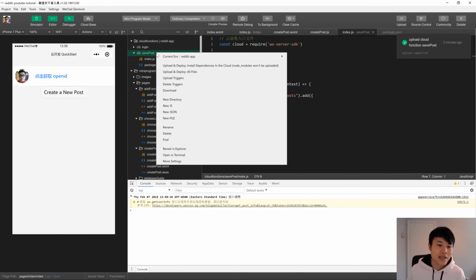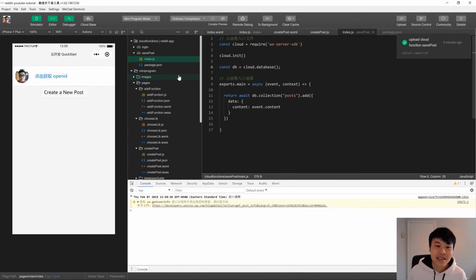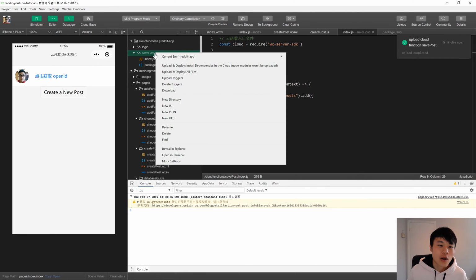I found that this IDE sometimes bugs out. What happens is, it's not happening right now, but you'll right-click this, and it'll pop up and then suddenly disappear. If you get that bug, there are several ways to fix it. One is you just exit the IDE and open it again. The other way is to hold the right-click and drag it down. I know you can't see my mouse right now, but I'm holding the right-click, and what that does is force this menu to stay open.